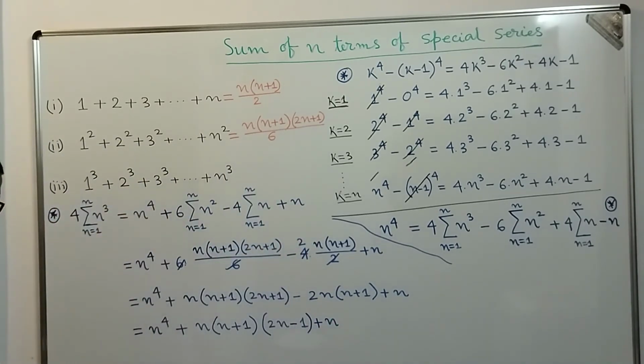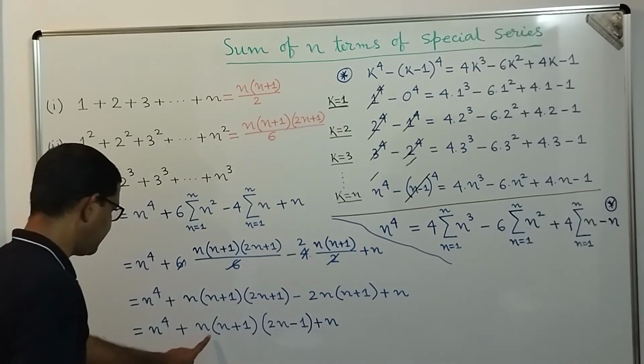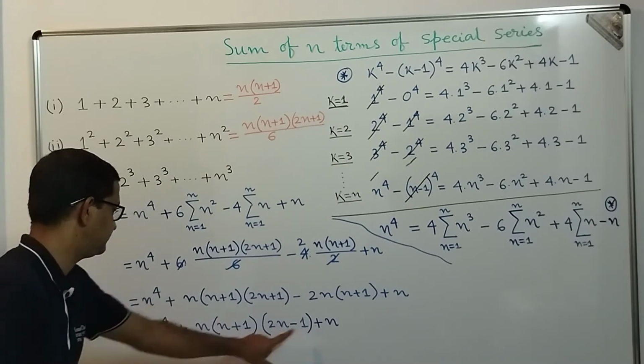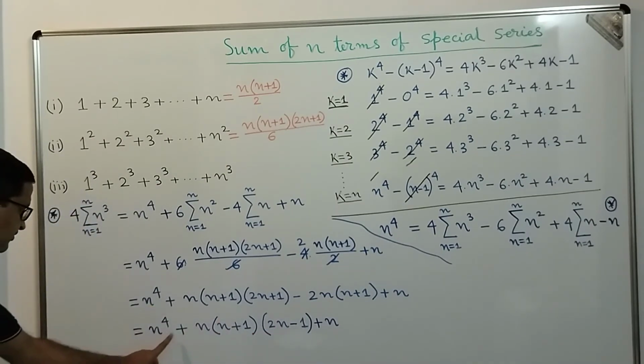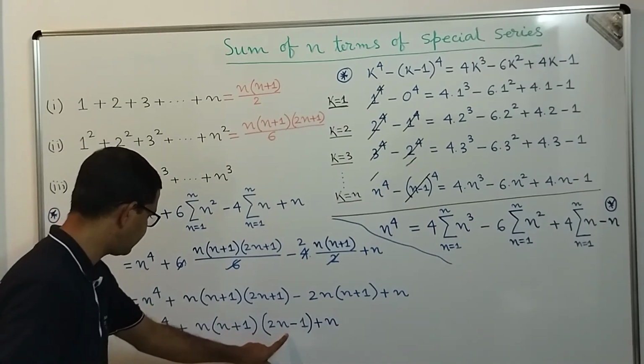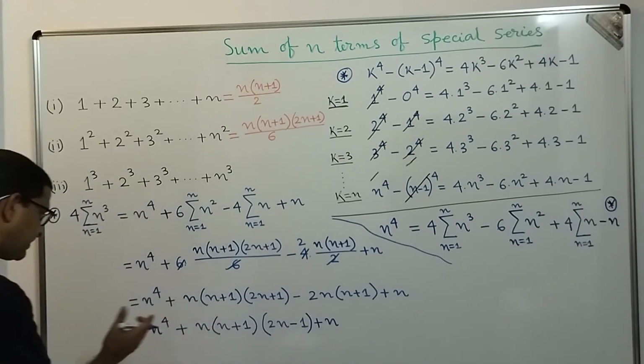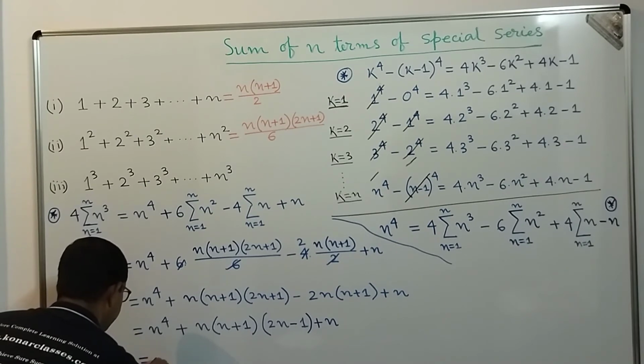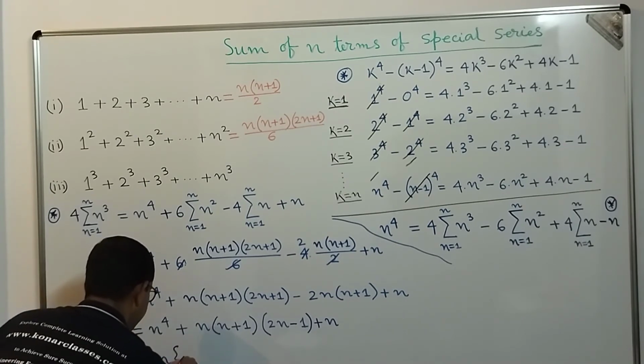So now dear students, in all these terms we can take n common, correct? n power 4, n into n plus 1 into 2n minus 1 plus n. So let's take n common. If we take n common, what are we going to get?